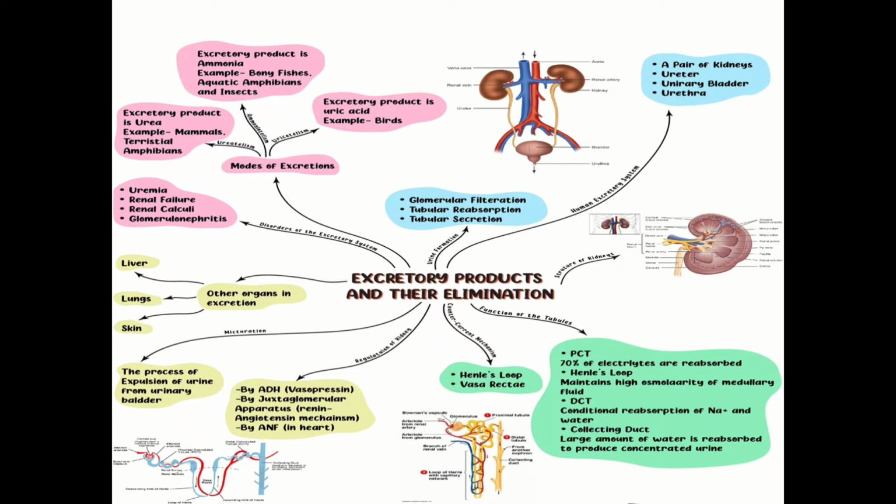So we have done what is excretion. Excretion is defined as the elimination of metabolic waste. So there are three types of excretion. One is ammonotelism, ureotelism, uricotelism.